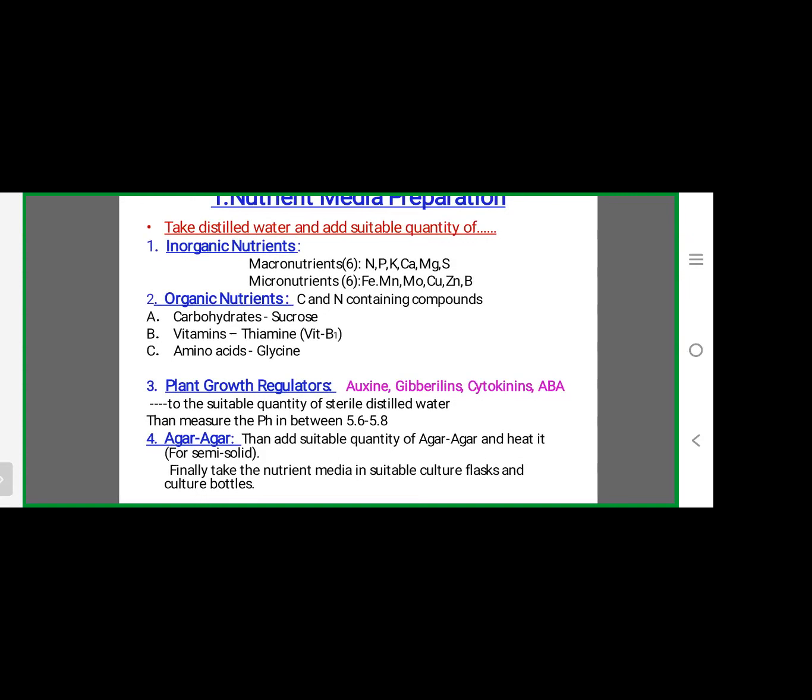Then plant growth regulators, as I already discussed: auxins, gibberellins, cytokinins. Not abscisic acid, only auxins, gibberellins, and cytokinins. These are very important for growth. Finally, agar-agar. Agar-agar is a powder-like substance used to convert the media into semi-solid. The liquid media is converted into semi-solidified media by adding this agar-agar.